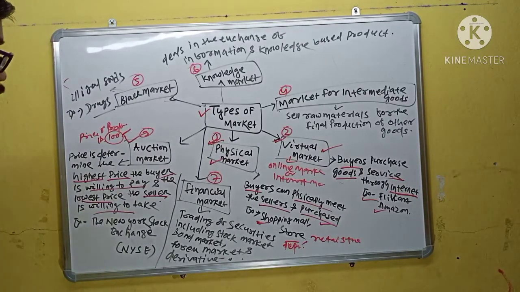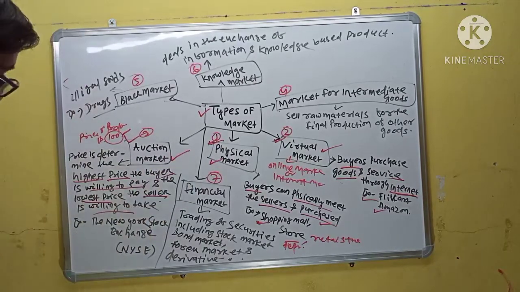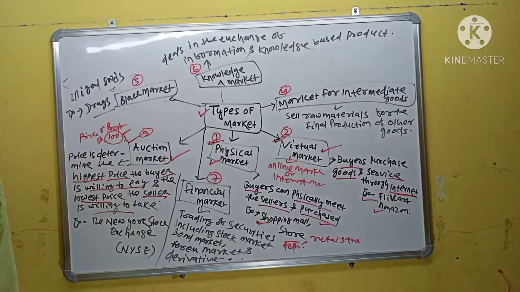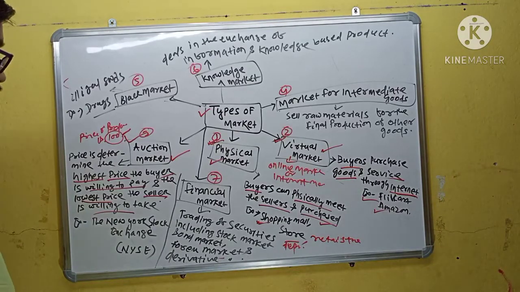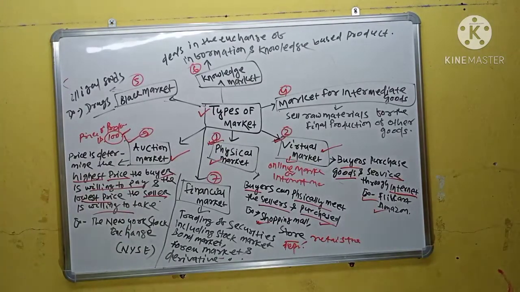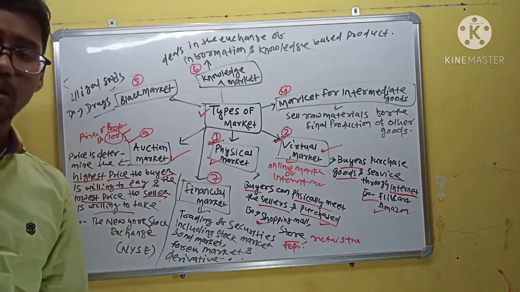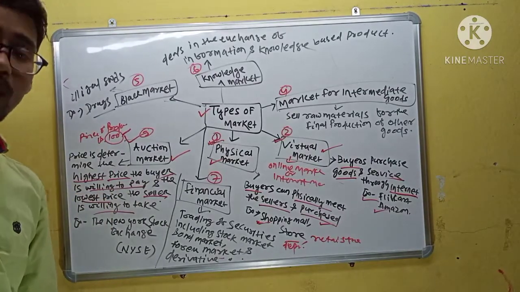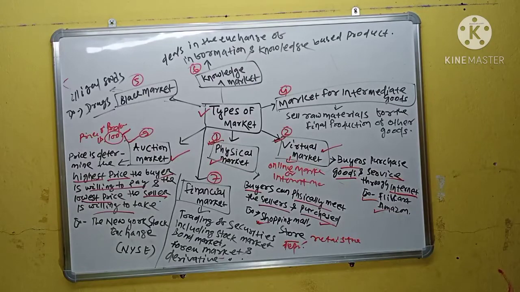That is an example of an auction market. The New York Stock Exchange is an example of an auction market. In an auction market, the price is determined by the highest price the buyer is willing to pay and the lowest price the seller is willing to take.